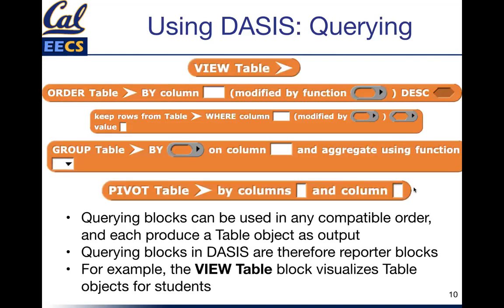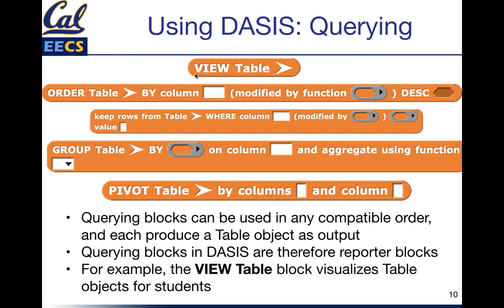So these are examples of querying blocks. They have this rounded oval shape. This means that in Snap, they're reporters, they return a value. And the reason this is important is because every single time they do these queries, they do not affect the original data set. They may have loaded in a CSV that's very big and very dense. But when they order the table, it creates an ordered copy. It does not order the original table. They'll always have access to that original data when using these blocks. So they don't have to worry about making a mistake they can't undo. There's not very much permanence with these blocks.